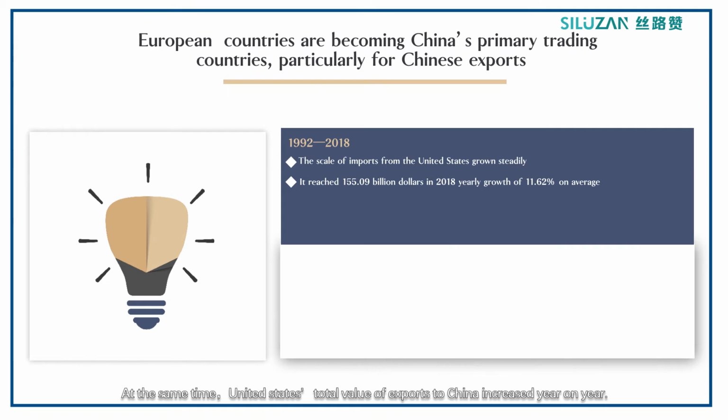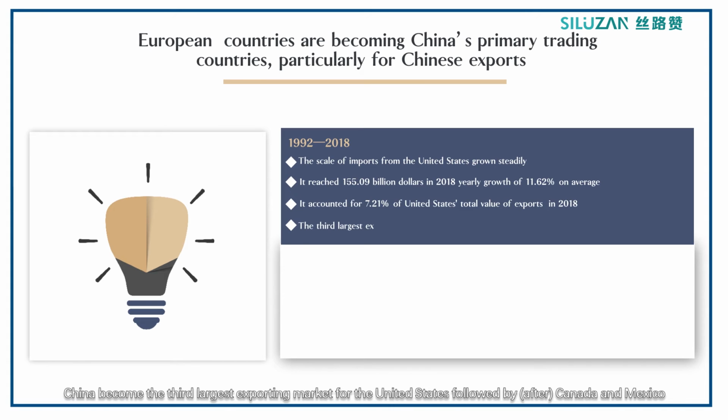At the same time, the United States' total value of exports to China increased year on year. Specifically, it accounted for 7.21% of the United States' value of exports in 2018. China became the third largest exporting market for the United States, followed by Canada and Mexico.